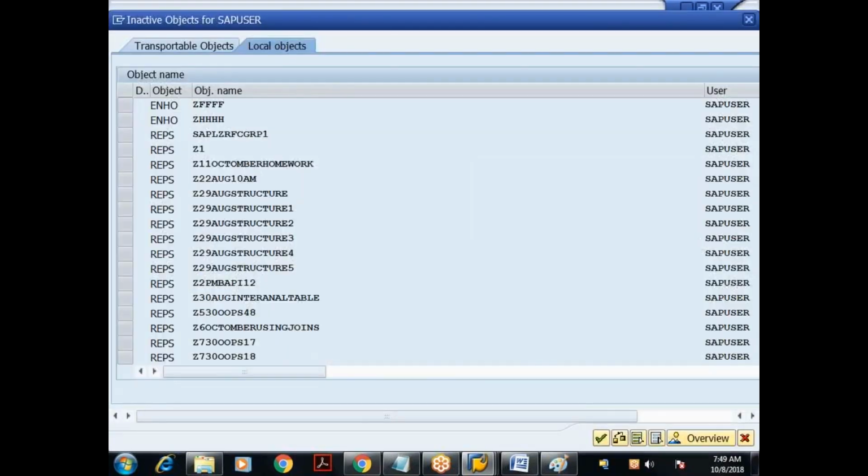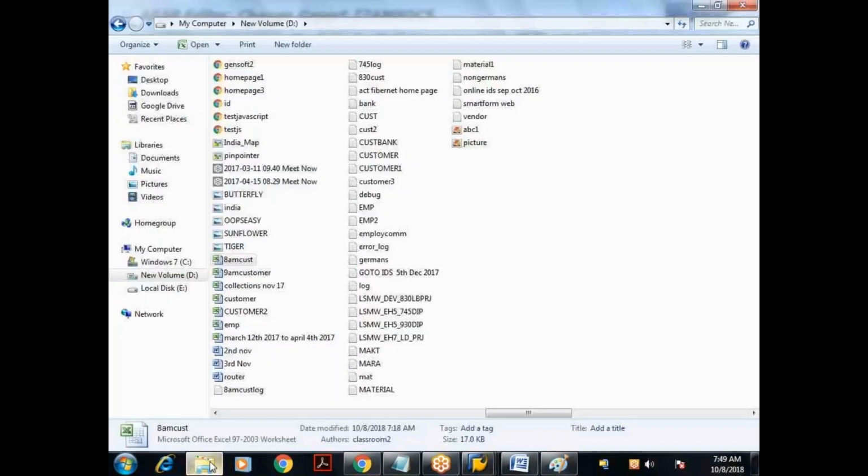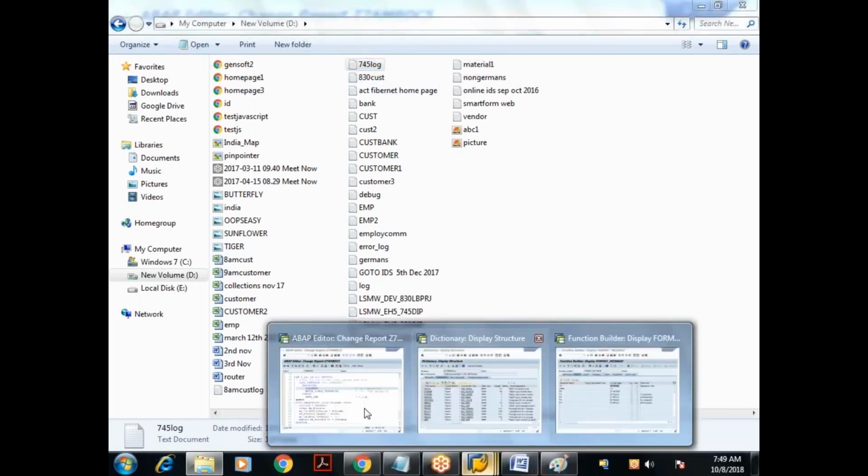So what I'm trying to do is write the data of this internal table to the local file. What is the file name? D drive 7am log.txt. Do we have that file? No, I don't have any file called 7am log.txt. Okay, so I repeat once again.